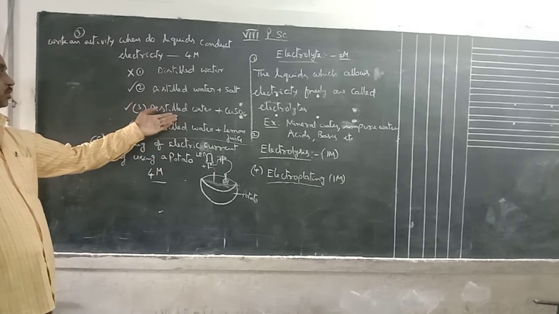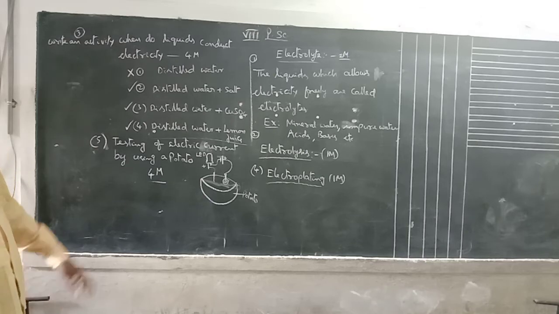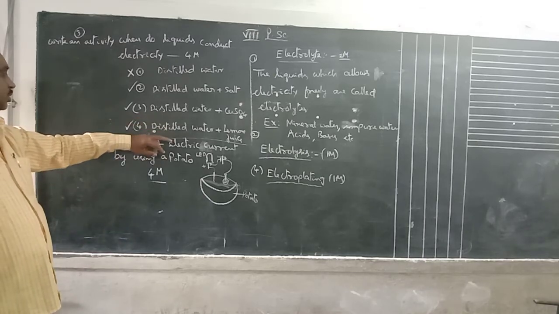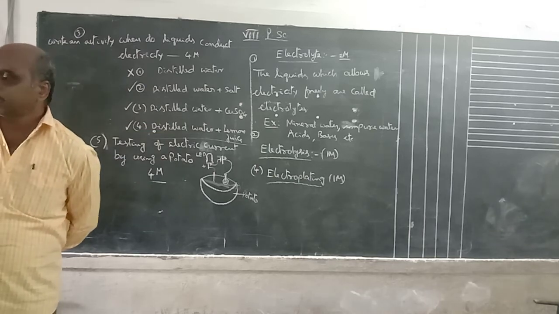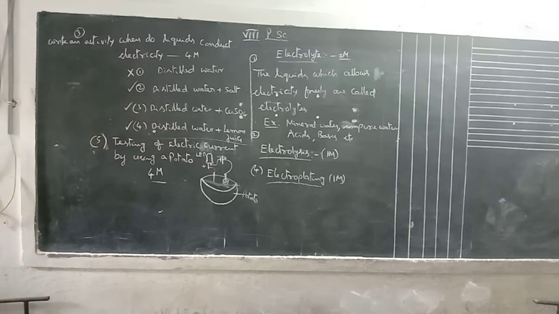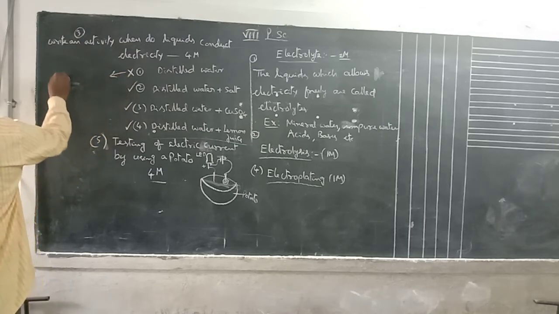Even the next one is distilled water with copper sulfate. Replace this one, give the copper sulfate solution. Again the LED glows, the bulb glows, that acts as a good conductor, that means electrolyte. Replace that one, again give the lemon juice solution. Here lemon juice solution also acts as a good electrolyte, that means current will pass through it and the LED glows. So from this activity we say some liquids act as good conductors, that is electrolytes, some are not.